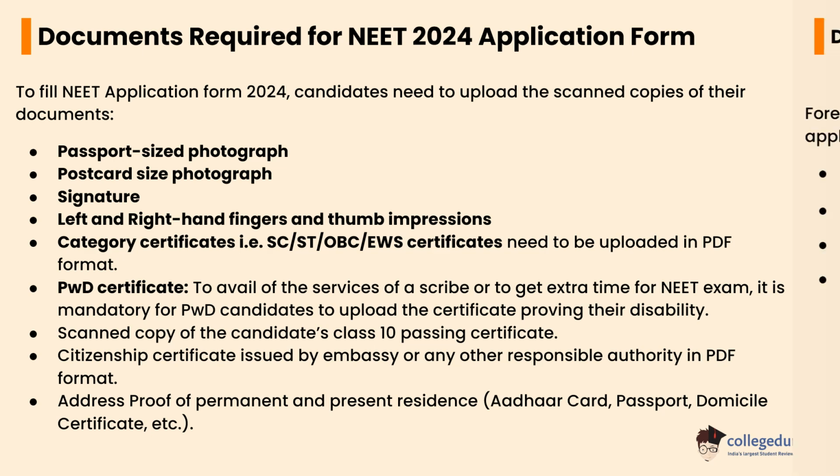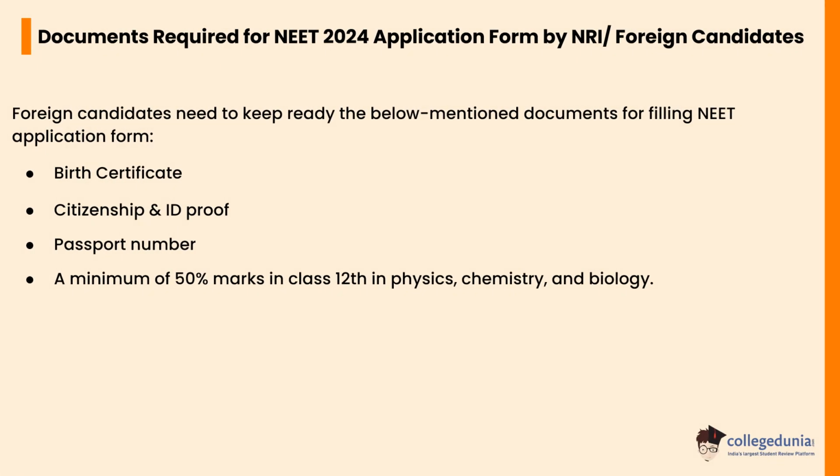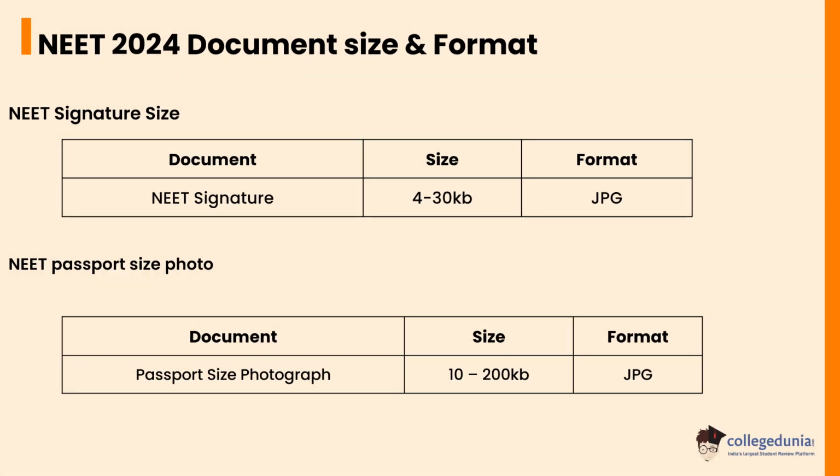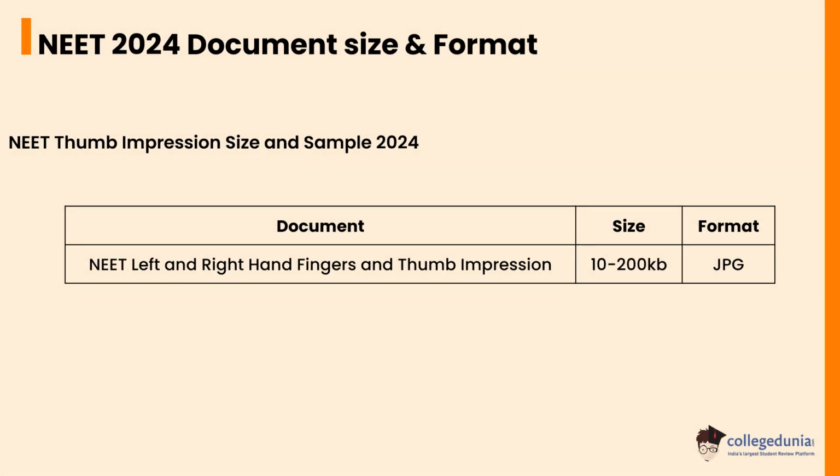Let's check what documents are required for the NEET 2024 application form by NRI or foreign candidates. Foreign candidates need to keep ready the below mentioned documents for filling the NEET application form: birth certificate, citizenship and ID proof, passport number, and a minimum of 50% marks in class 12th in physics, chemistry and biology. The NEET signature size should be 4 to 30 KB in JPG format. The NEET passport size photograph size should be 10 to 200 KB in JPG format. The NEET left and right hand finger and thumb impression size should be 10 to 200 KB in JPG format.